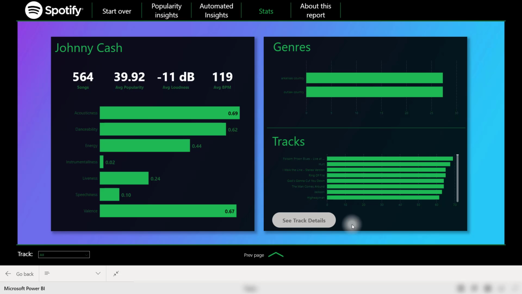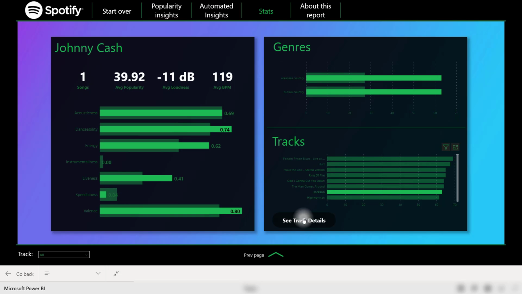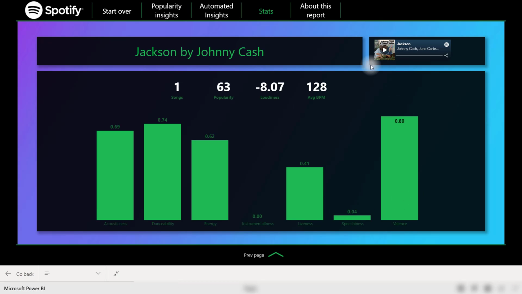So let's select a single song such as Jackson here, drill into the track details, and you'll see in the top right when we're on the song detail page, there is a Spotify music player that you can just click on and play a 30-second clip of that selected song. That is an amazing addition to this report.